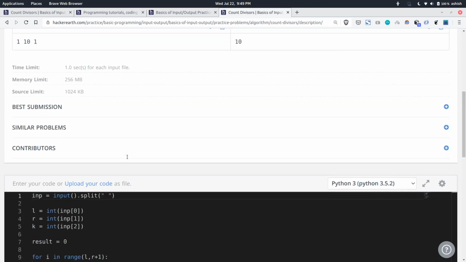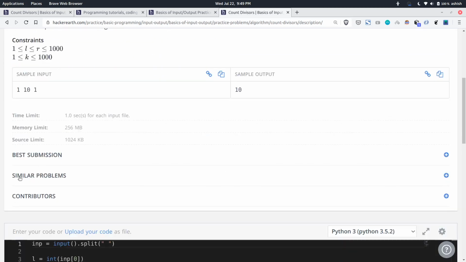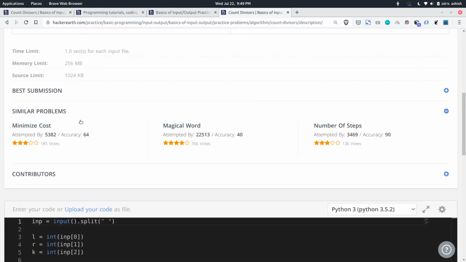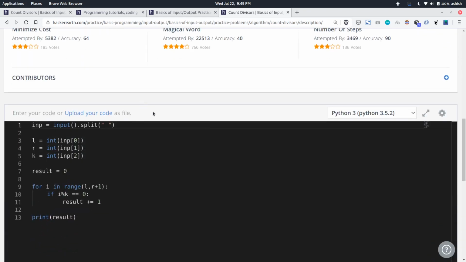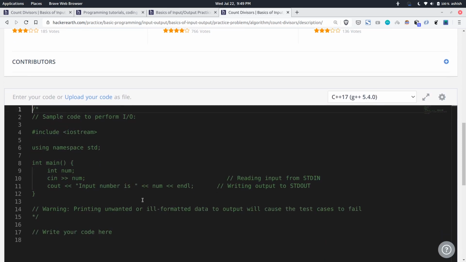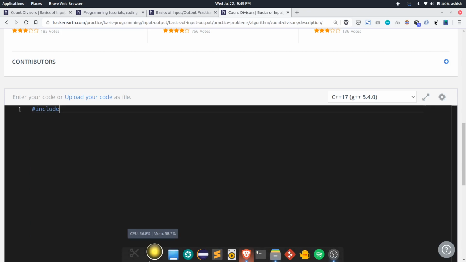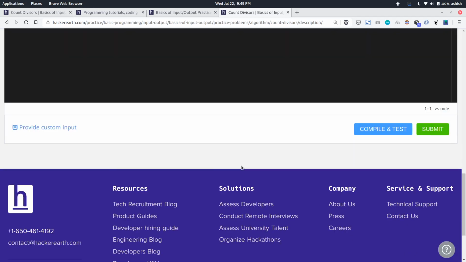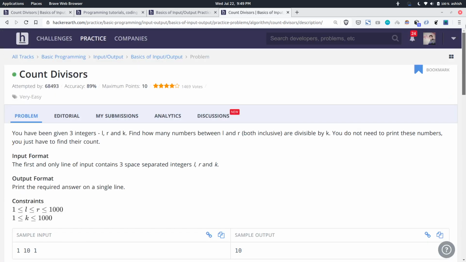Okay, and if you want to solve problems similar to this, there is a tab called similar problems. These are the questions which are similar to this. Here your language doesn't matter, but remember you need to write the whole code by yourself. So if you are, for example, writing in C++, you need to start from scratch. You include your headers and then write int main, everything, and then you follow the same steps.